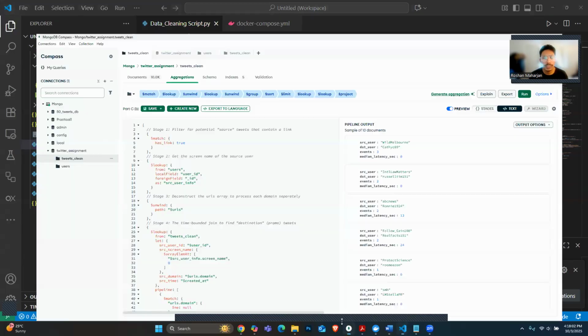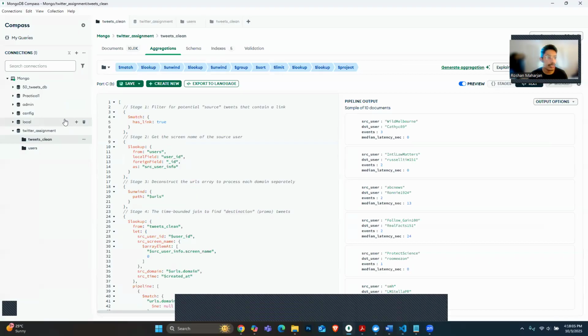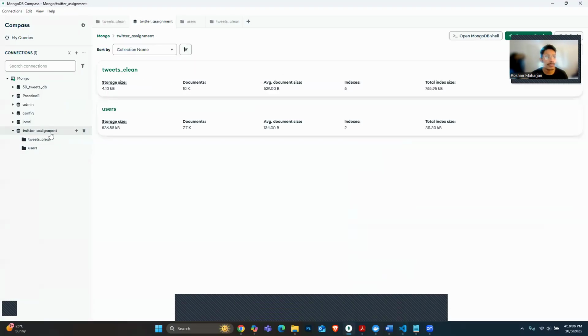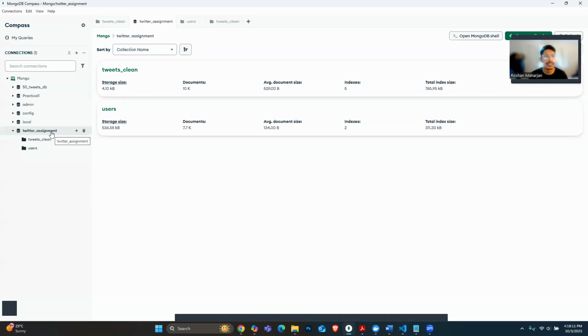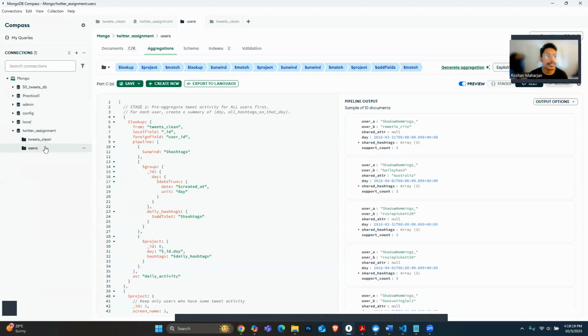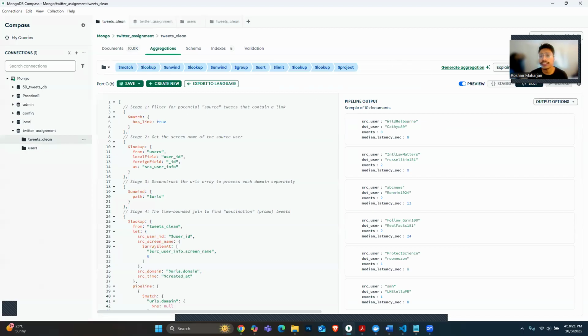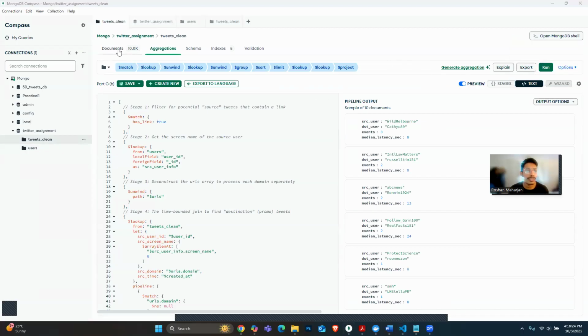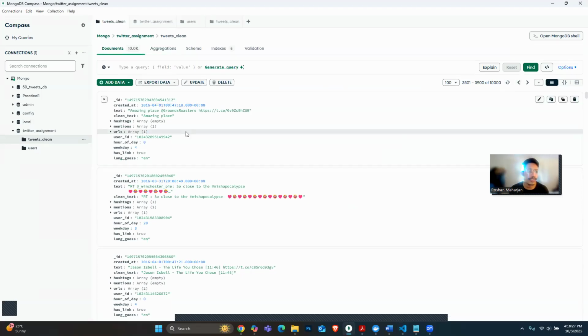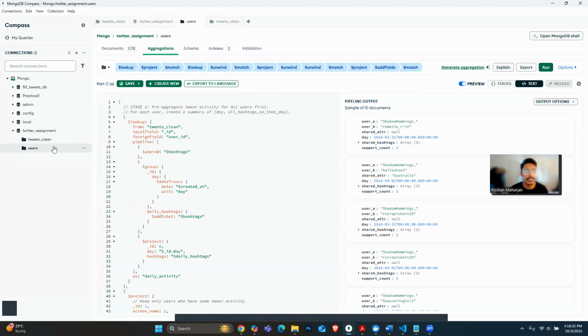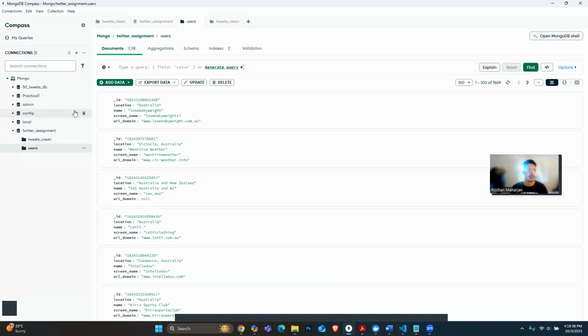After running the script, in MongoDB, this is the Twitter assignment database that is connected through the script. In this we have two collections, tweets clean and tweets teaser. In tweets clean there are a total of 10K tweets, which is the clean version of the given 10K tweets, and the user collection as well, which contains 7,669 documents. So this is for part A.